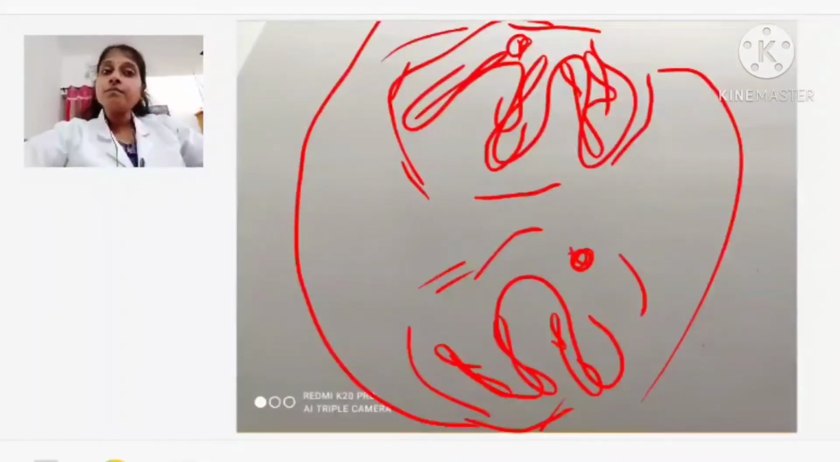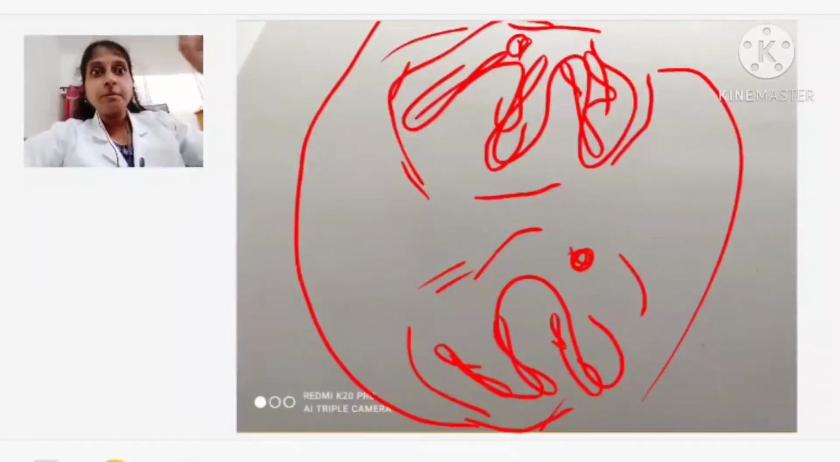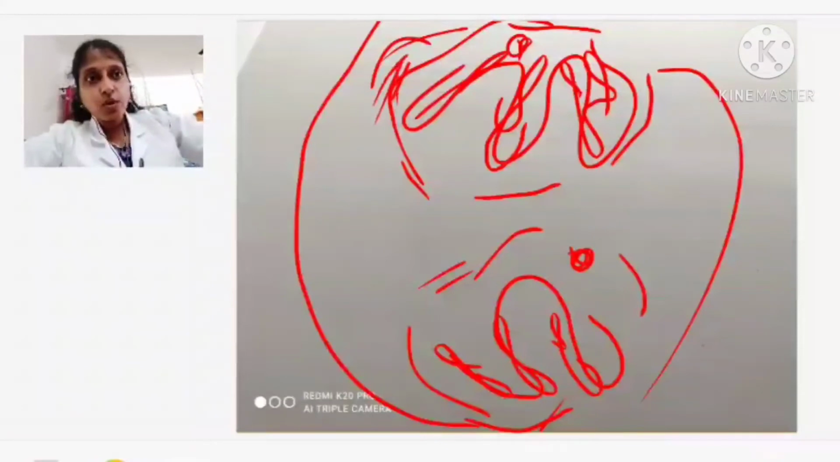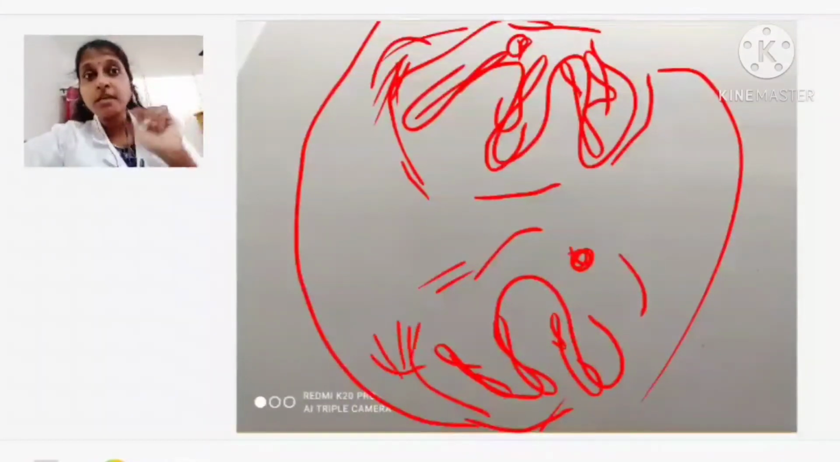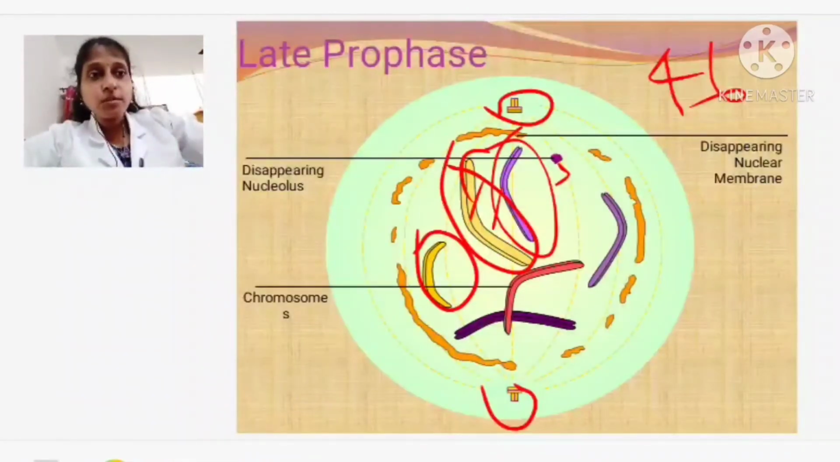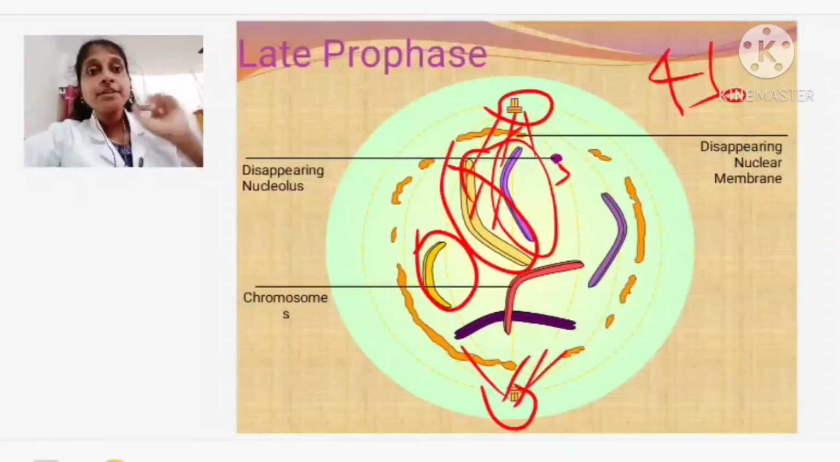Then in prophase, what happened? The centrioles move towards opposite poles. Spindle fibers start to form, isn't it? So from the centriole, what started forming? The spindle fibers started forming in the prophase. When we were discussing prophase, we discussed centrioles moving towards opposite poles. They started the formation of what? The spindle fibers.